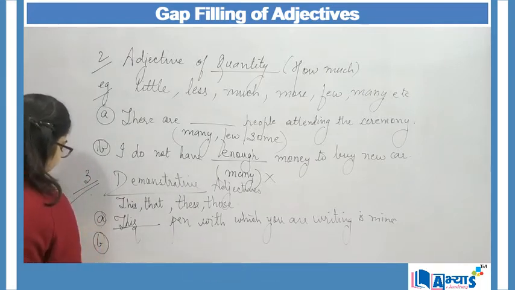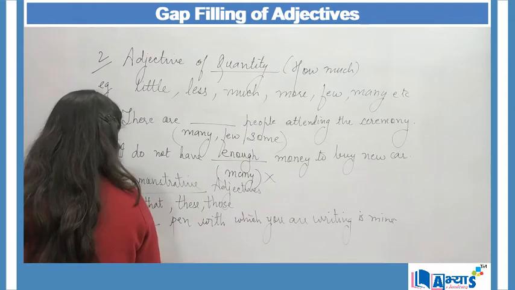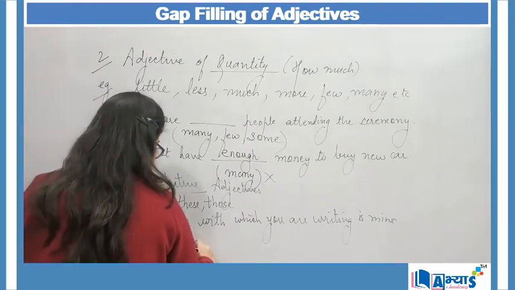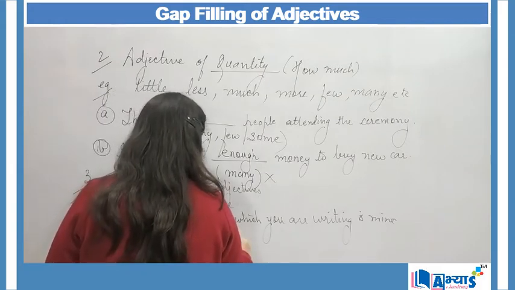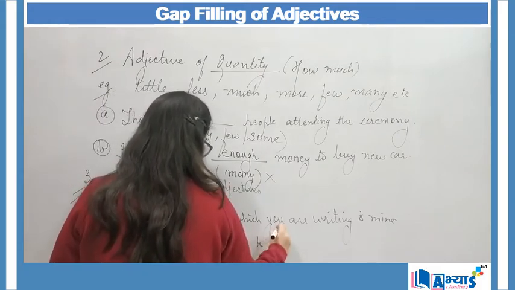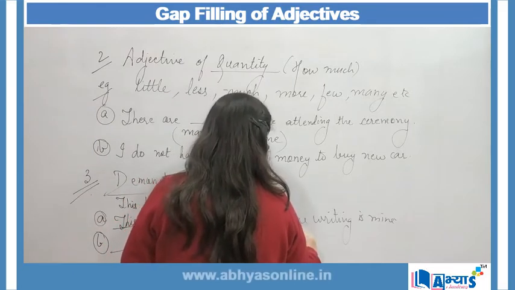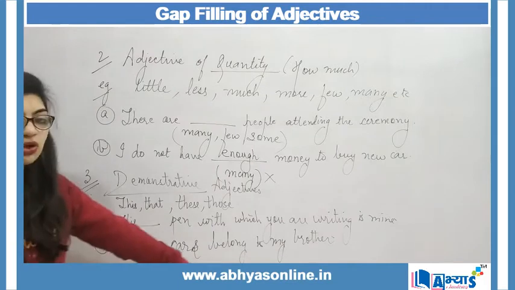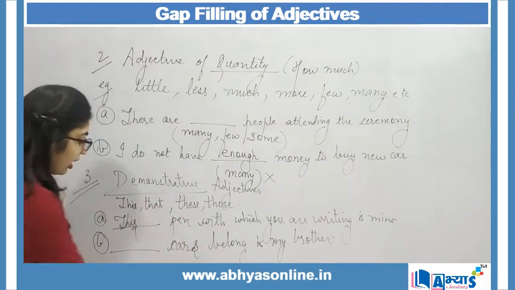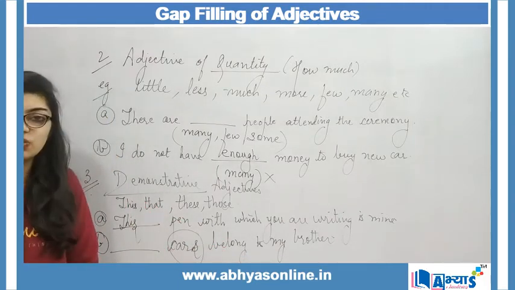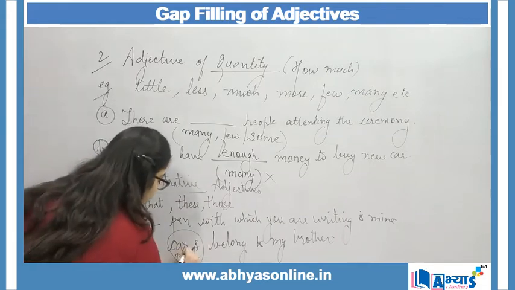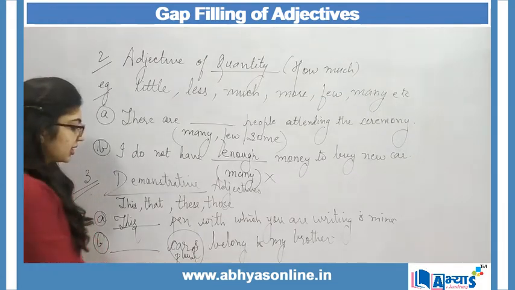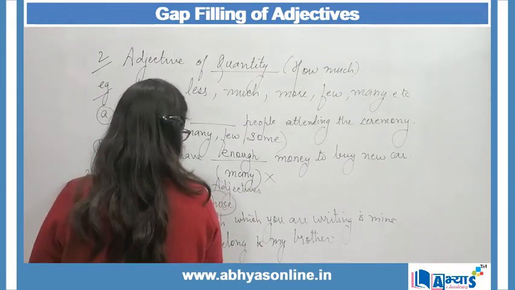Next example can be, dash cars belong to my brother. Here I am making use of a plural word. Cars are plural in nature. Remember, whenever we are making use of plural things, in that case, these and those will occur.